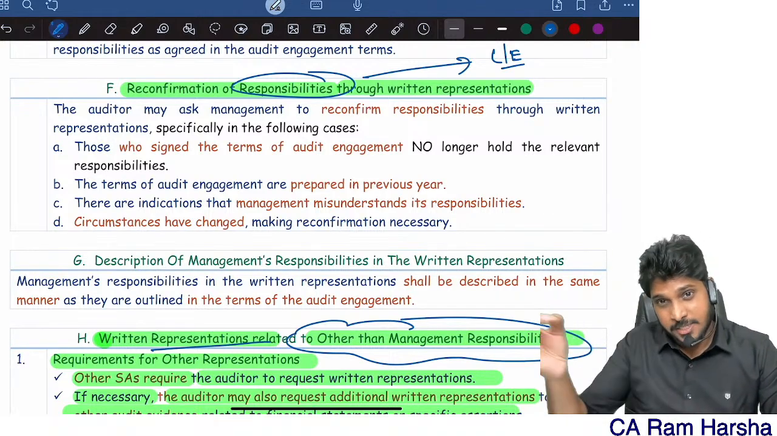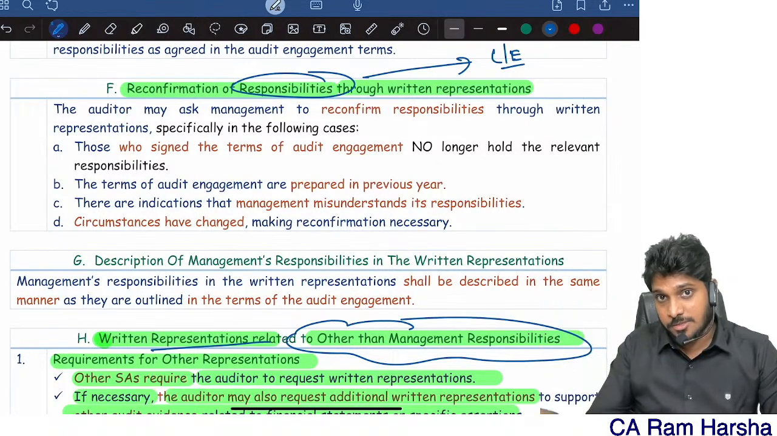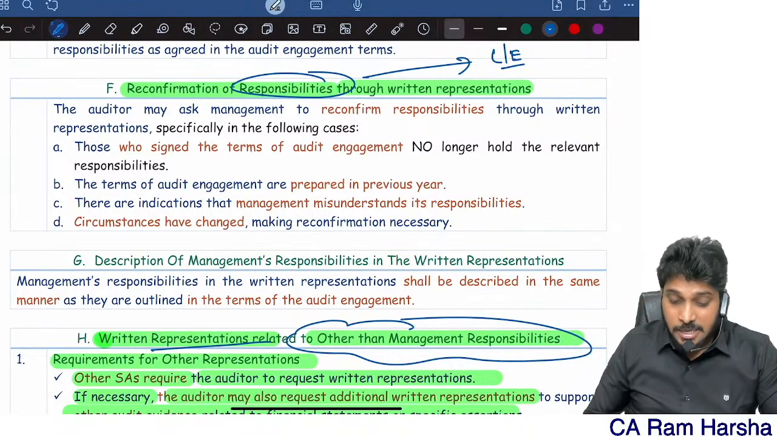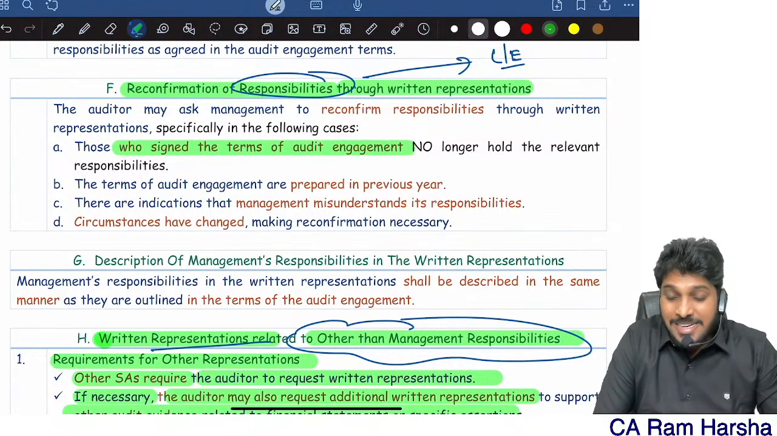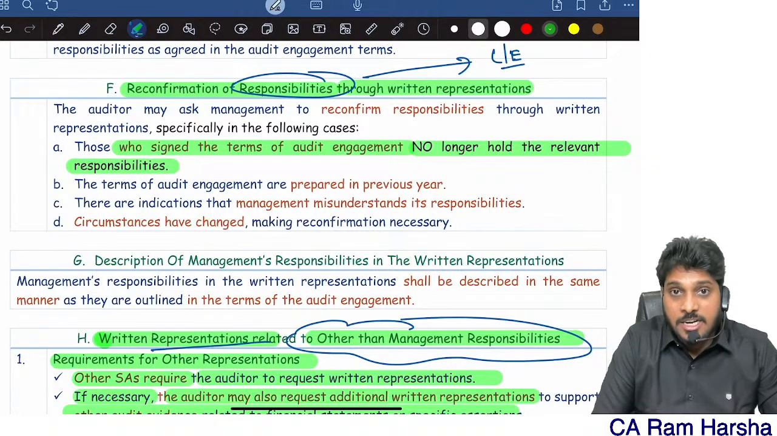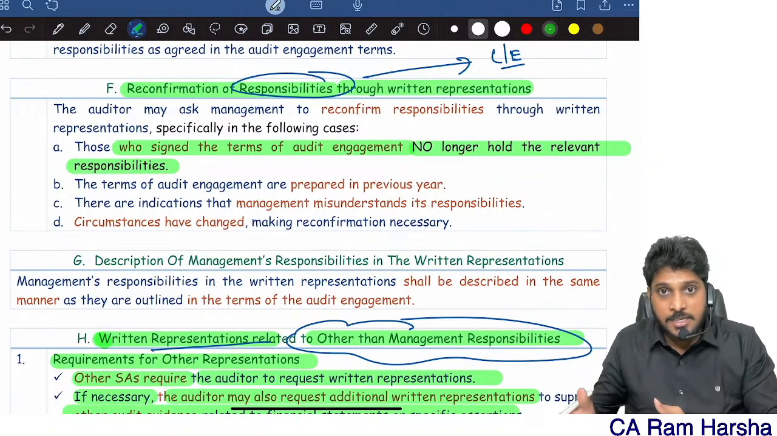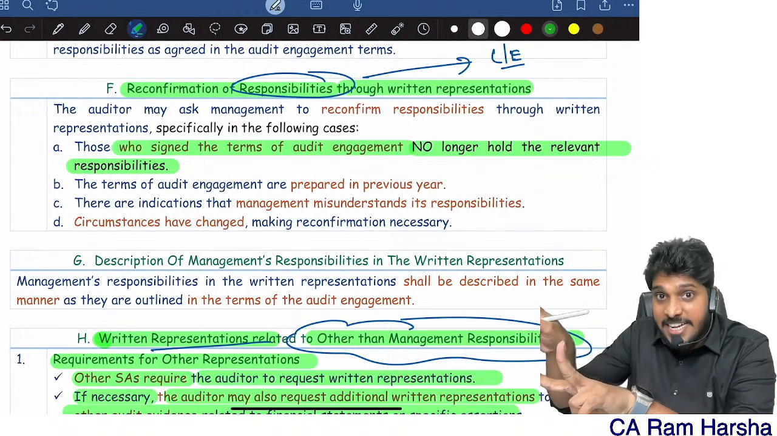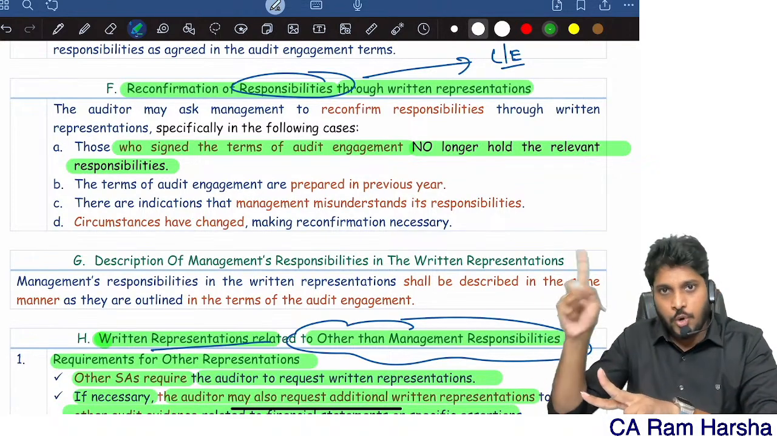Sir, please give me once again, you are accepting all the responsibilities. Sir, I already gave in the engagement letter. Then that is okay. Suppose those who signed the engagement letter no longer hold the relevant responsibility. The person who signed the engagement letter and the one now responsible for financial reporting are different. Get from the latest person once again that, sir, you are accepting your responsibilities.